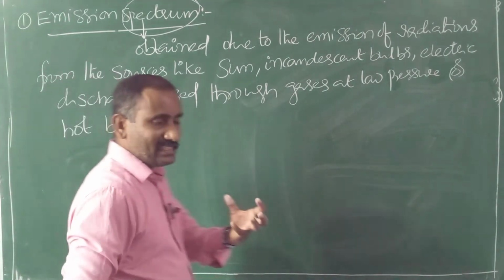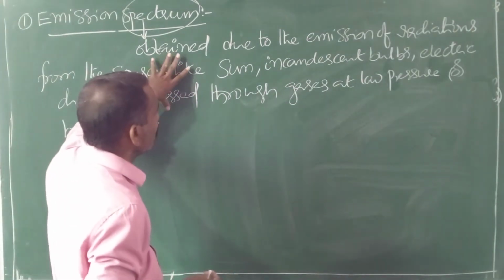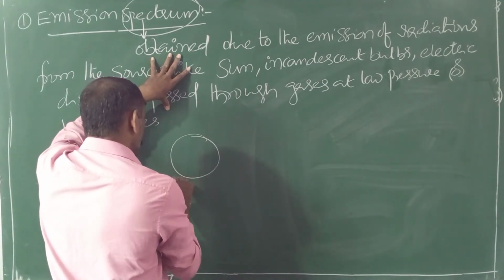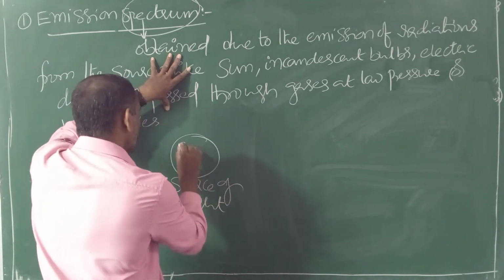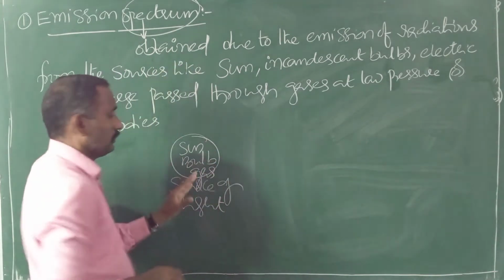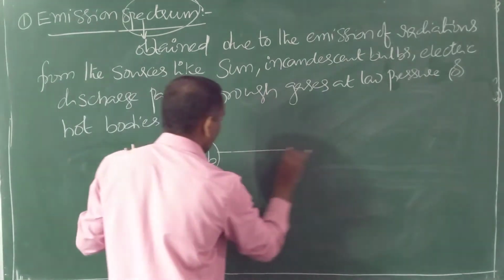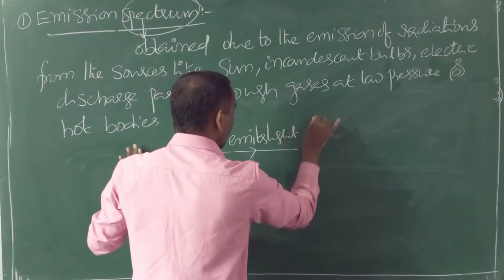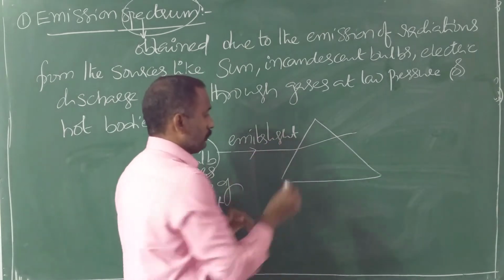So whenever a substance is strongly heated, it also emits light. For understanding purposes, I am considering this emitted light to be from a source of light. It may be the sun, or a bulb, or a gas. Whenever current is passed through gases at low pressure, they also emit light. When the emitted light is subjected to dispersion, that is, passed through the prism,